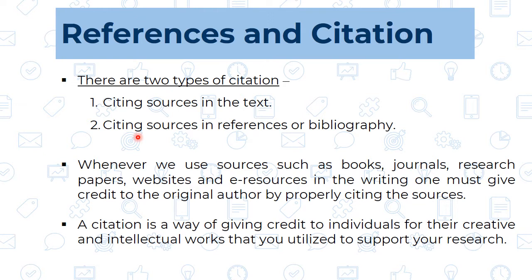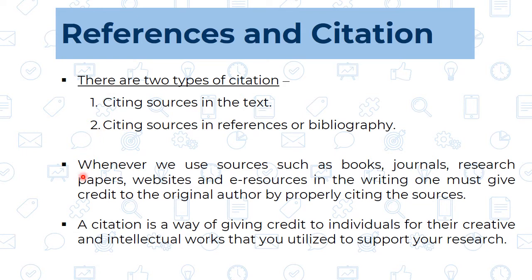We saw in the format of thesis writing that in the last part we have a section of references and bibliography, where we mention whatever references we have used so far in the thesis. That we can call citing the sources in the references or the bibliography. So, these are the two types of citations.